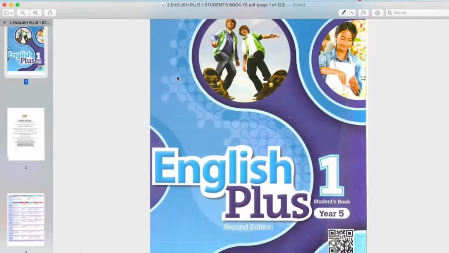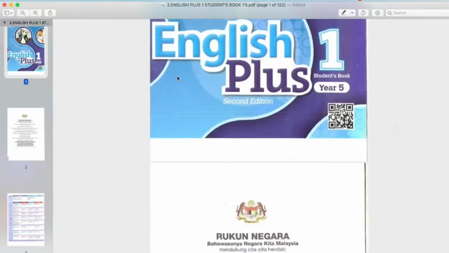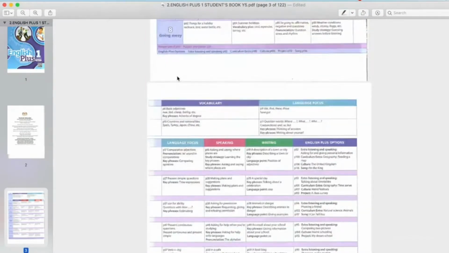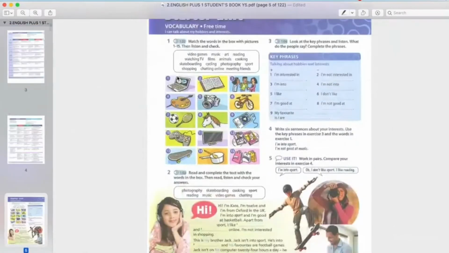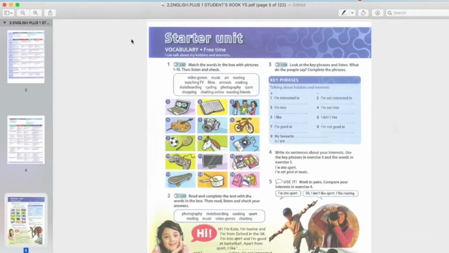Okay, so if you look at your textbook, your English Plus 1 student's book, we are going to start from page number 4. So this is page 4. You can see here page number 4. Starter unit, unit permulaan. We haven't started unit 1 yet. Tak masuk lagi unit 1. These are the topics that you should know and you should master before, sebelum we enter unit 1.